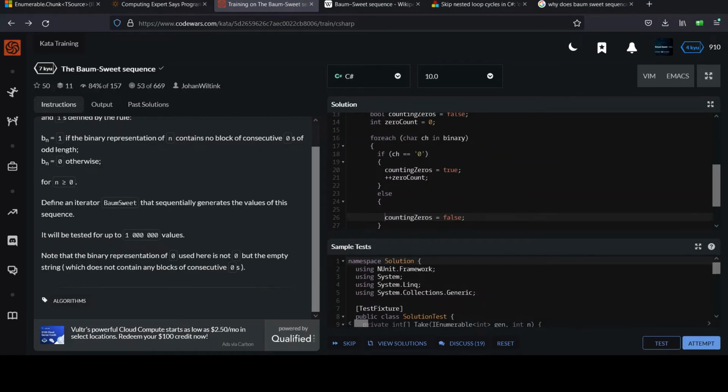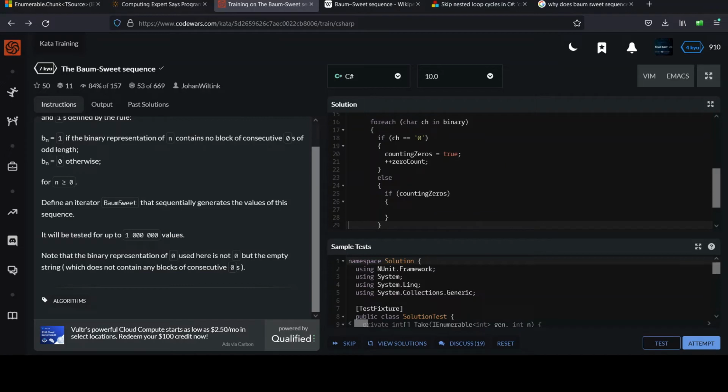And then I should note that the only time we even need to go there is if counting zeros was active. So I'll say if counting zeros. Let's do it like this. Right, because if you're just hitting a bunch of 1s, imagine your input's all 1s, you don't need to set the flag to false every time you hit a 1. It doesn't really make sense. You set it false when it was active, and when you hit a 1 and it's time to stop counting. So in that case, counting zeros is false. Good. And now we can make a determination, right?